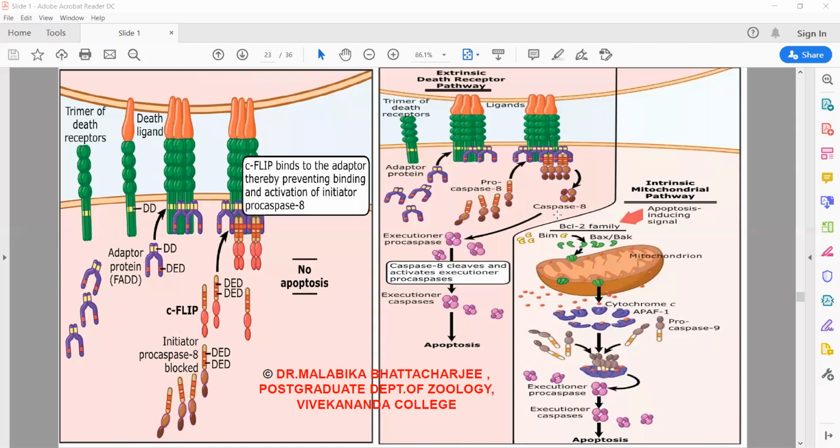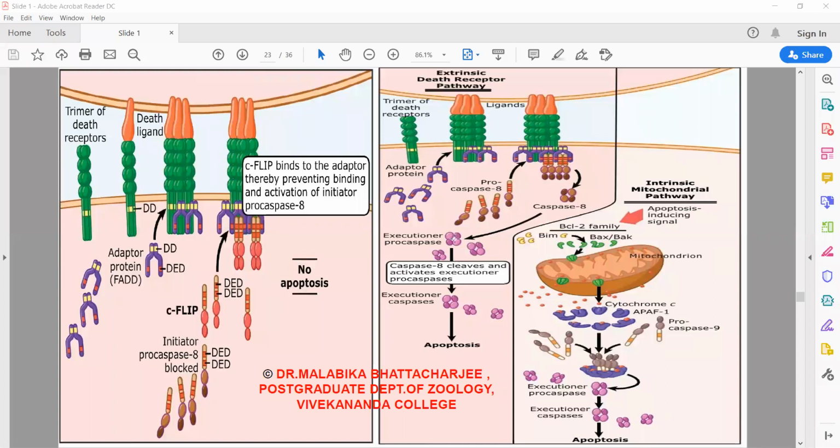Procaspase 8 is activated to caspase 8. Caspase 8 is cleaved. Active caspase 8 then activates caspase 3 and apoptosis. But what happens? The amount of caspase 3 produced here at times is not enough to induce complete apoptosis. The amount might be quite small. In that case, what the cell feels is that the mitochondria needs to be brought into action.